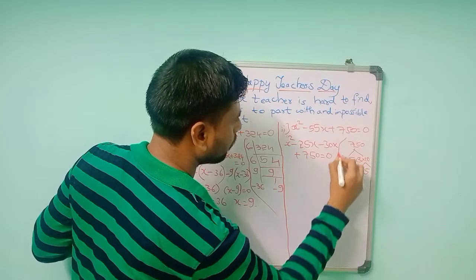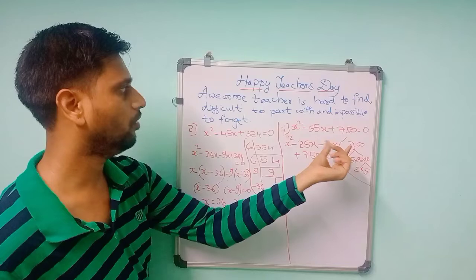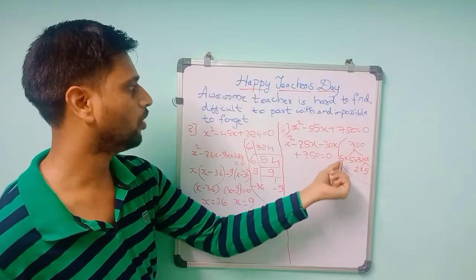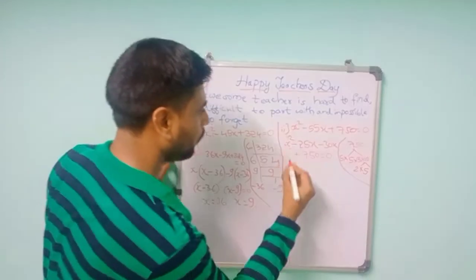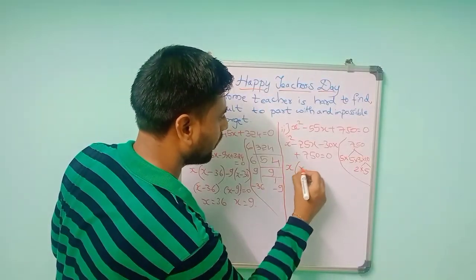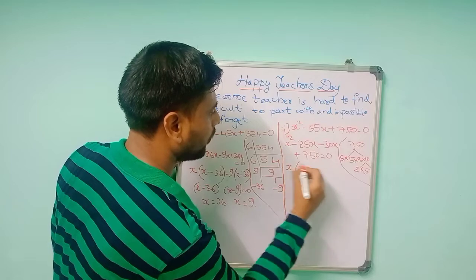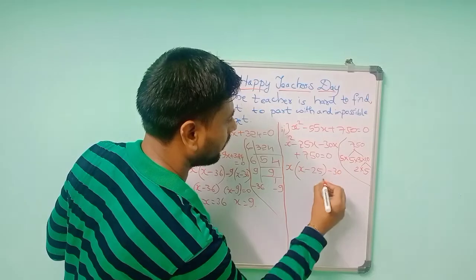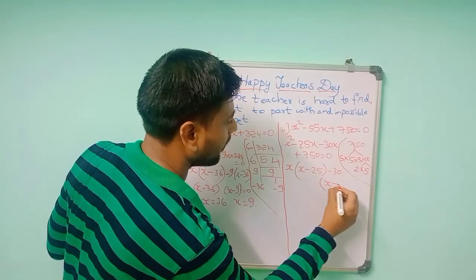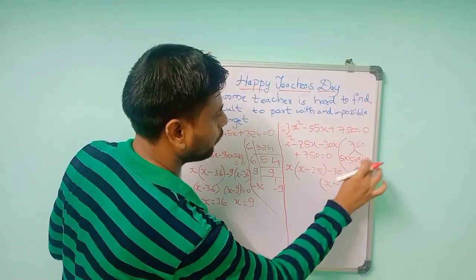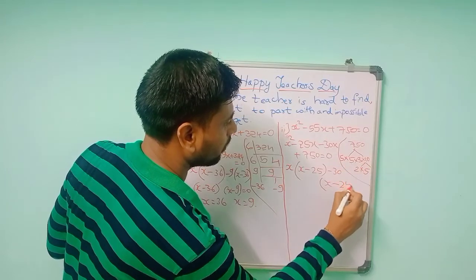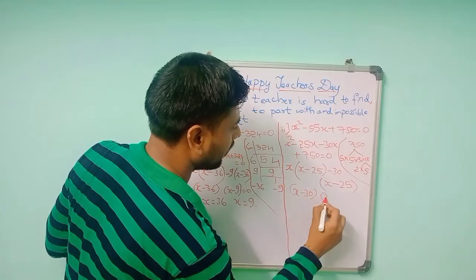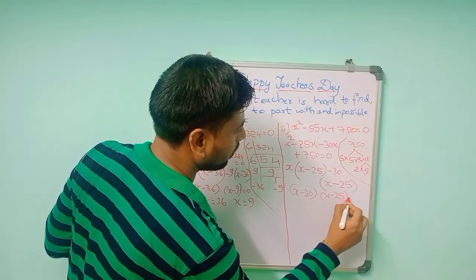is equal to 0. So when it is a multiple of 5, you can take it like this: 5 into 5 is 25, 25 into 3 into 10 is 30, so 25 into 30 is 750. Then from x square you can take x common: x minus 25. Then from minus 30 you can take 30 common: x minus 30, and the remaining is 5 into 5, so 25. x minus 25. So x minus 30, x minus 25 is equal to 0.